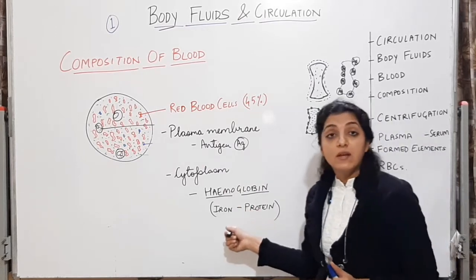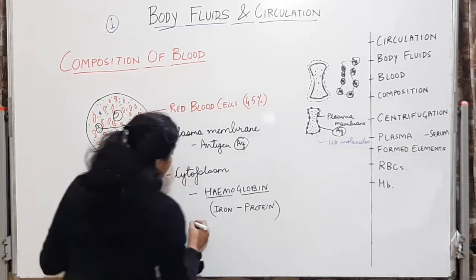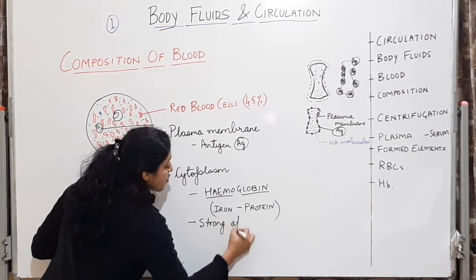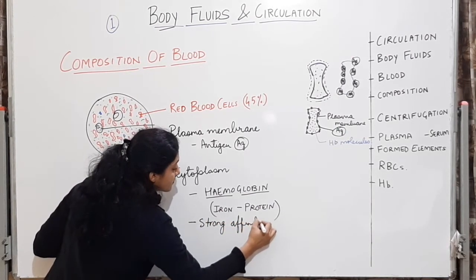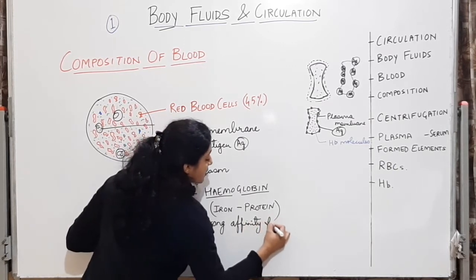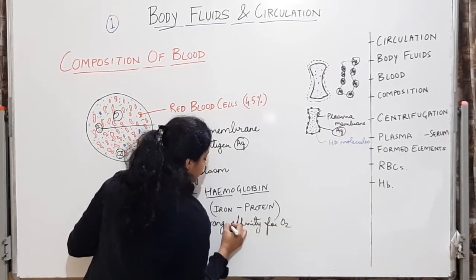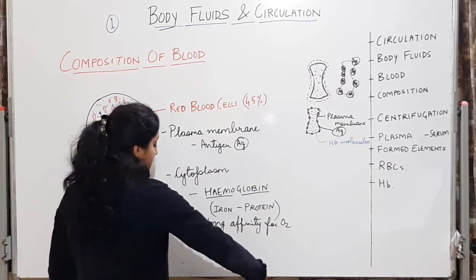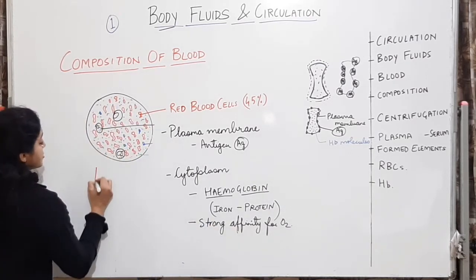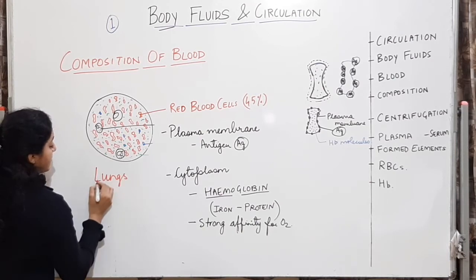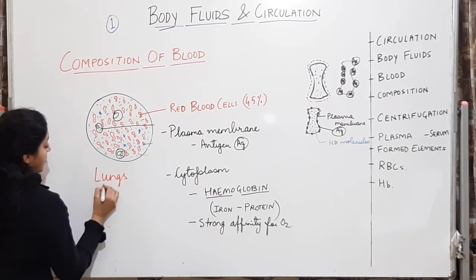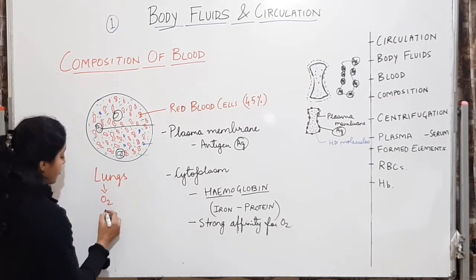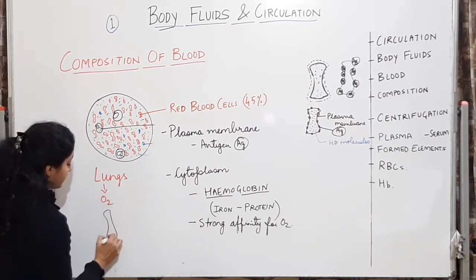These hemoglobin molecules have a strong affinity for oxygen. So the oxygen that comes from the lungs when we are breathing combines with the hemoglobin of the red blood cells.